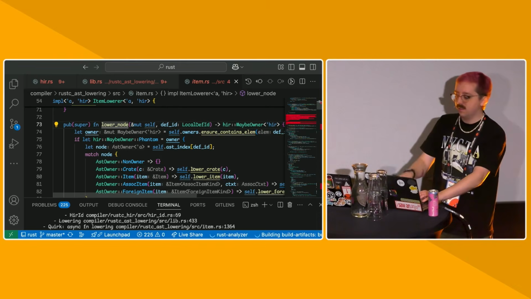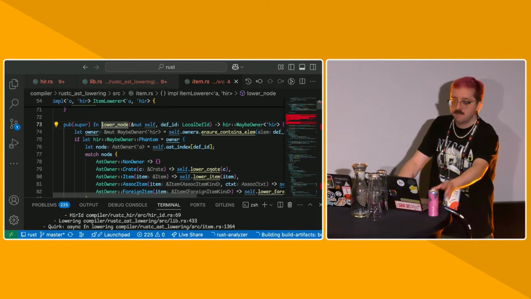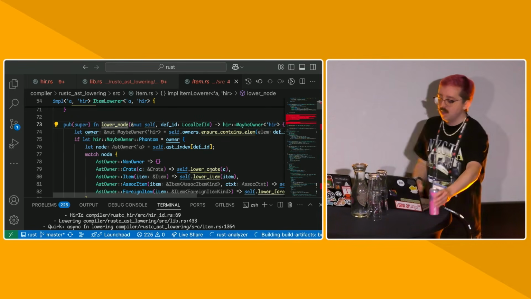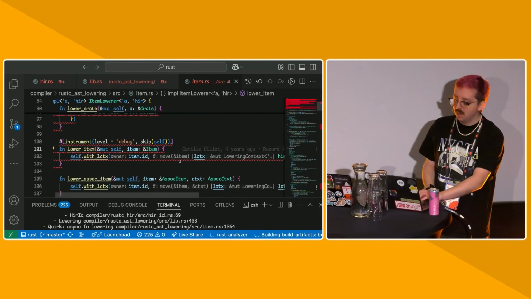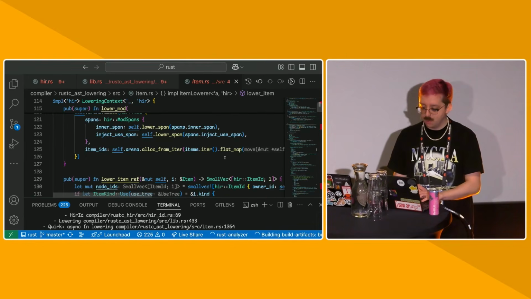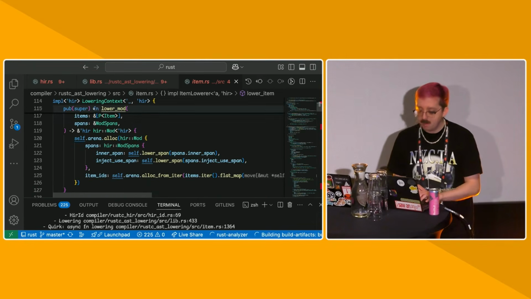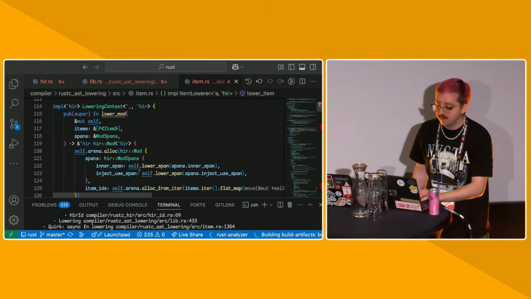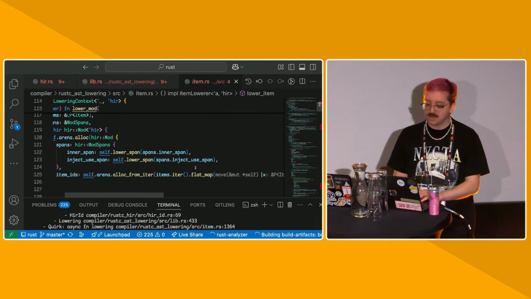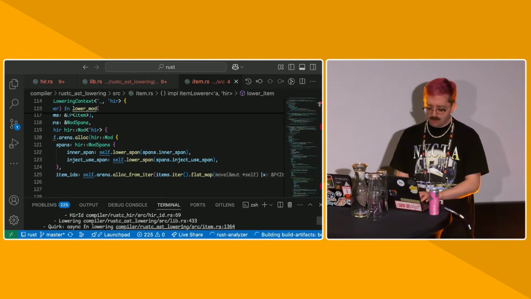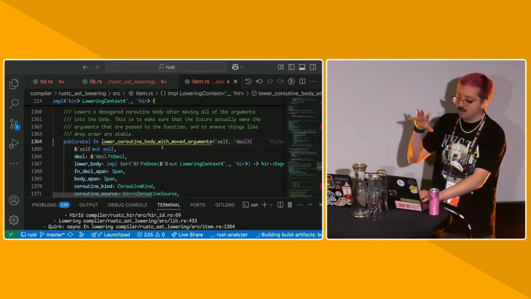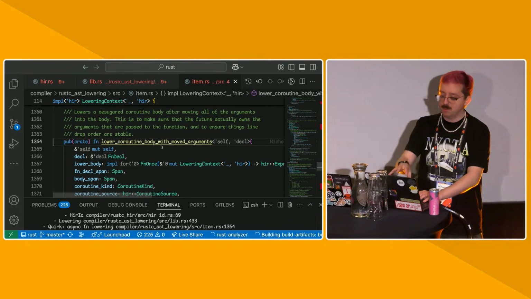AST to HIR lowering is pretty straightforward. It's mostly just validation and shuttling data from one data representation to another. It's, again, pretty tree structured. We walk into lowering functions and we match on all the things, like lower_mod, for example. It takes a mod item in, and it lowers a module by lowering all of its mod children recursively. There's one quirk that I wanted to point out too, which is that, as I said before, we do processing to make type checking easier between AST and HIR.